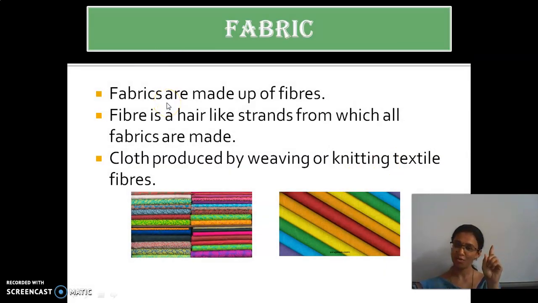Then we are going to see about fabric. First we have seen fiber, then the second stage yarn, and the last and final one is fabric. Fabrics are made up of what? Fibers. So what is fiber? Fiber is a hair-like strand from which all fabrics are made. So how are the clothes produced? The clothes are produced by weaving or knitting the textile fibers.